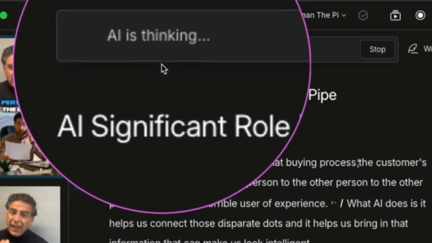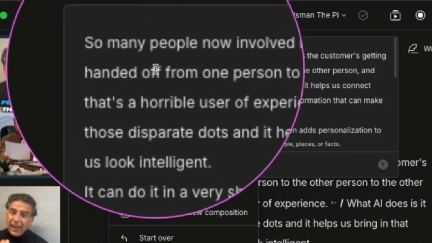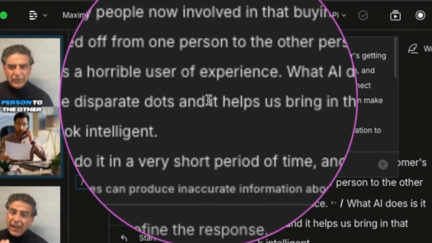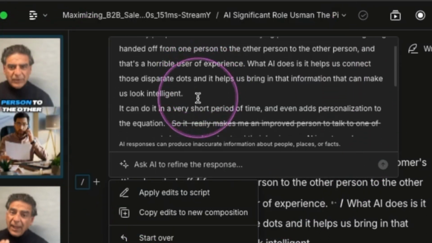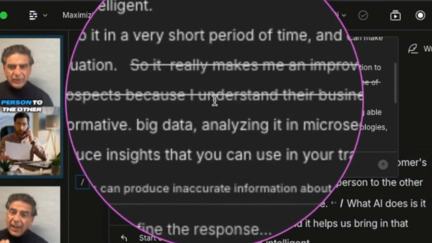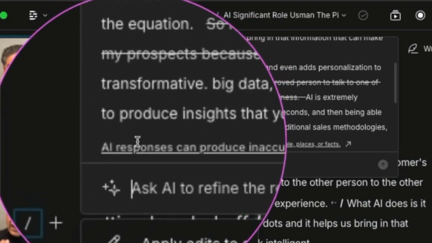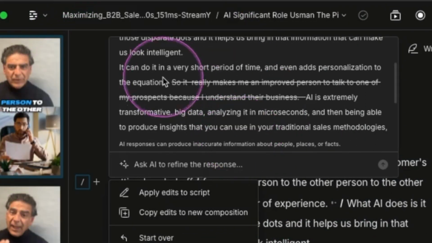So AI is thinking, and boom, that was quick. Basically what it did is it's showing the actual transcript. And then if you scroll down, you'll see that it crossed out this particular sentence in here because I guess it recognized it as something that didn't need to be in there. Let's look at it and see what it says.